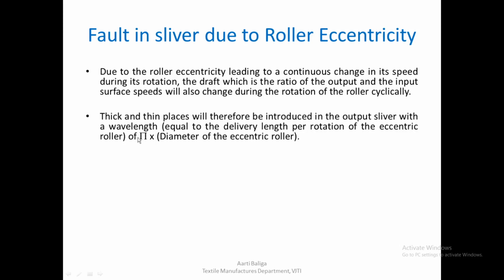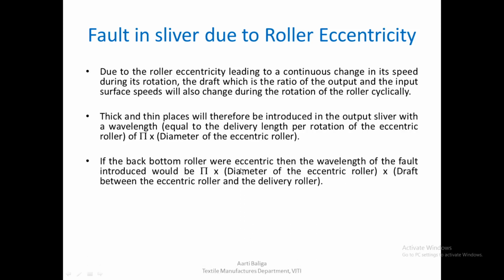So now what you get is a thick and thin place will therefore be introduced in the output sliver, and the wavelength of it, that means the distance between the thick or thin place periodically along the length of the sliver, would be equal to the delivery length per rotation of the eccentric roller, that is of pi into diameter of the eccentric roller. Wherever the periodic fault appears, it will be equal to the length of pi into diameter of the eccentric roller.